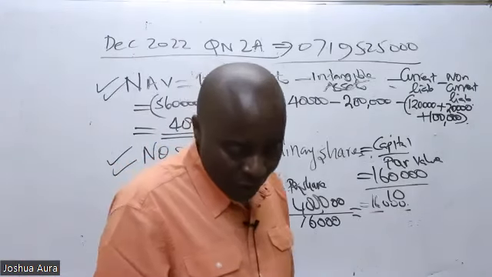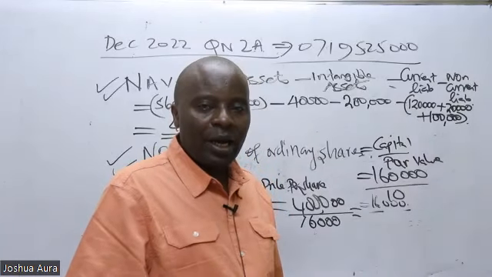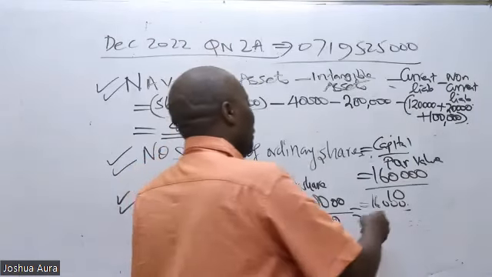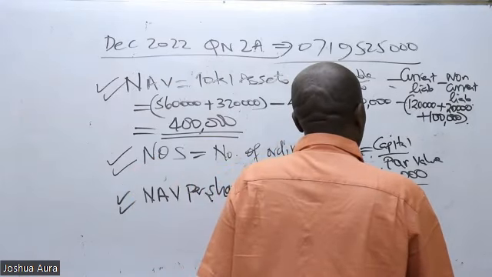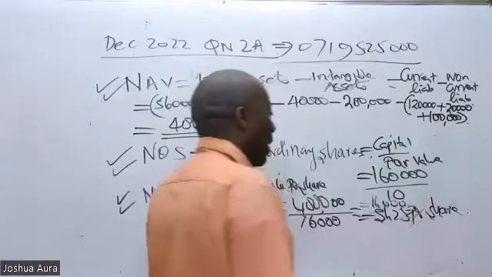So then this gives us what here, somebody? This gives us a cool shillings 25 per share. This gives us shillings 25 per share.